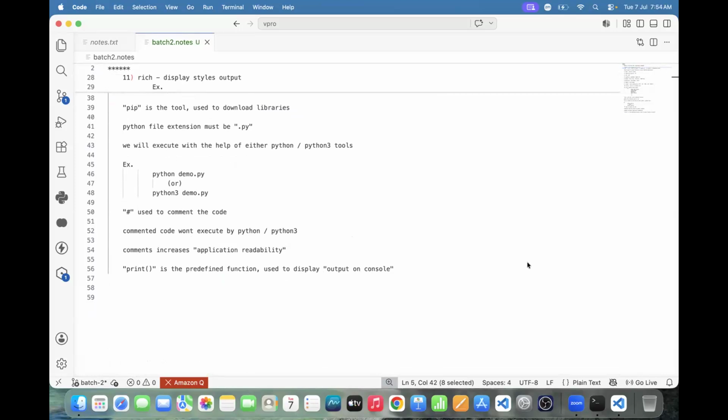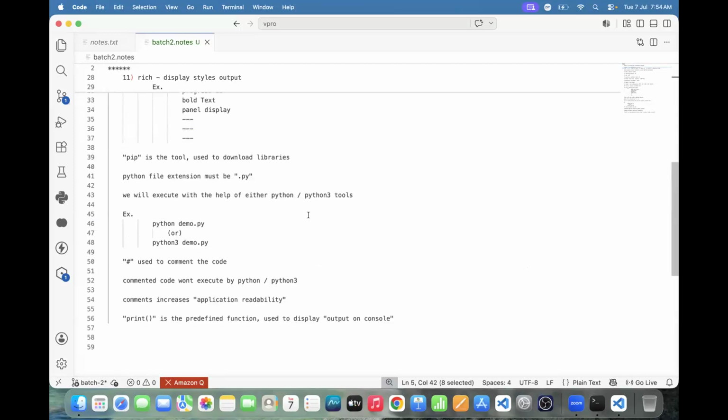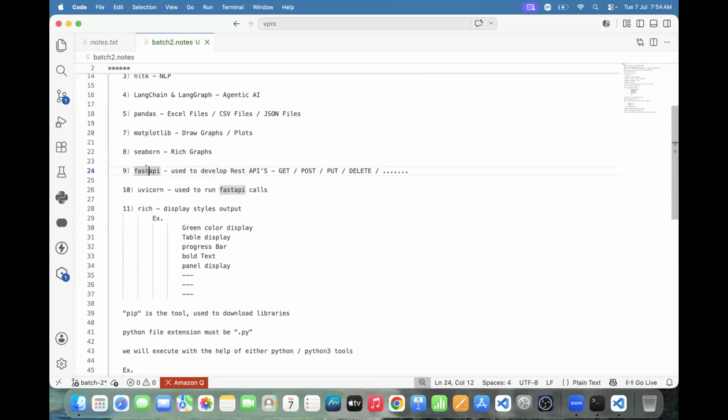TensorFlow and PyTorch are the libraries used to build deep learning applications. How to run FastAPI calls? The FastAPI library, with Uvicorn, becomes the server to develop FastAPI calls.